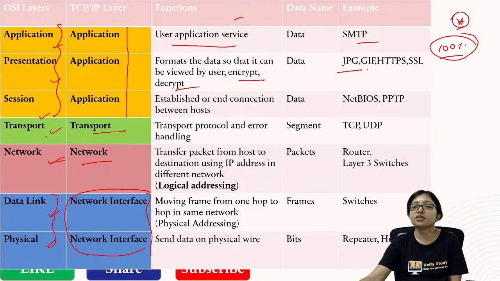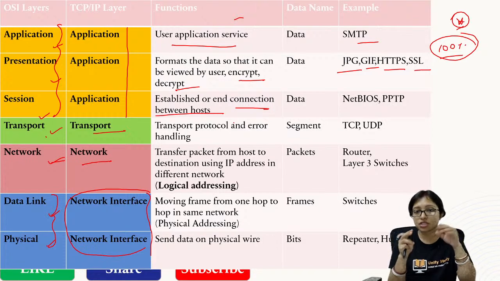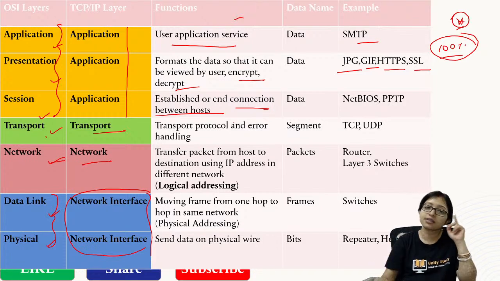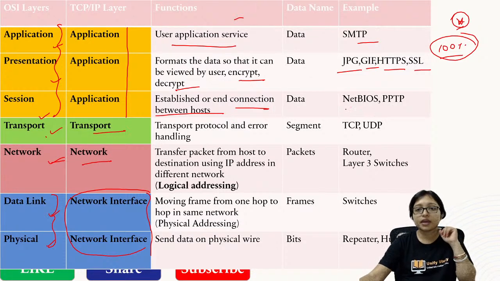Examples are JPEG, HTTPS, SSL, GIF. Session layer is establishing the connection between the hosts, means you are logging in to the system, connecting with the host. Here NetBIOS is a protocol of the session layer.